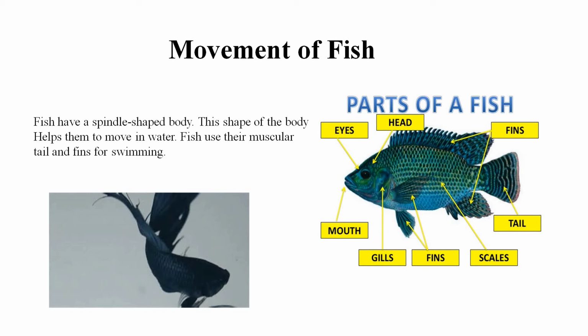During swimming, the front part of the body and the tail part curve in opposite directions. This makes a jerk and pushes the body forward. A series of such jerks makes the fish swim ahead. Students, the paired and unpaired fins help to keep the balance of the body and to keep direction.